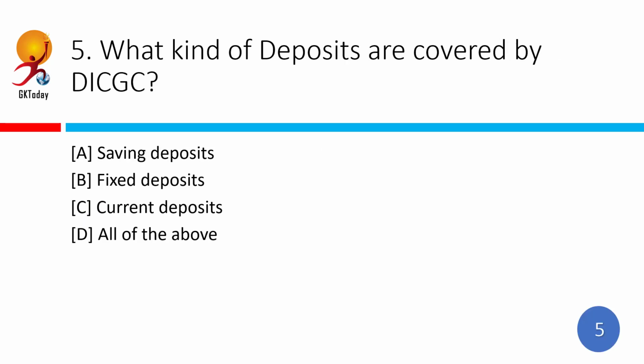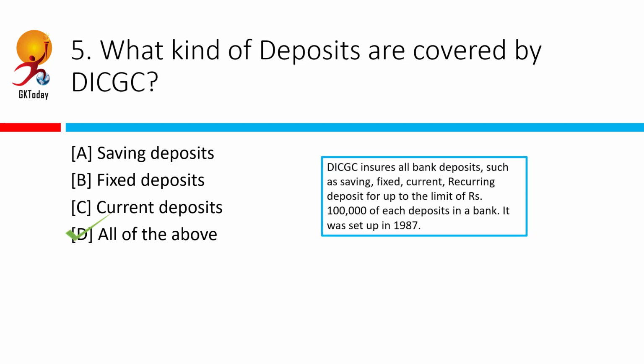What kind of deposits are covered by DICGC? Firstly, before we answer, what is the full form of DICGC? All of you who know the answer, please type it in the comments. I'll give you 4 seconds for that. I hope you guys are done. So the correct answer is DICGC stands for Deposit Insurance and Credit Guarantee Corporation. And the correct answer here is it ensures all of the above.